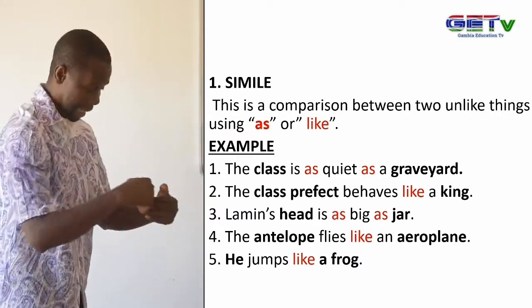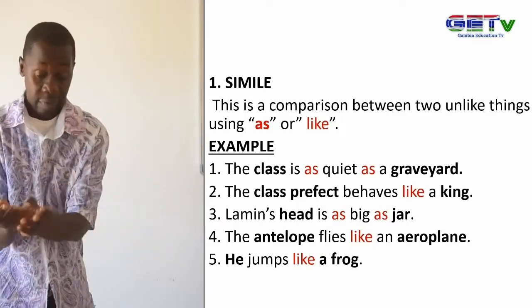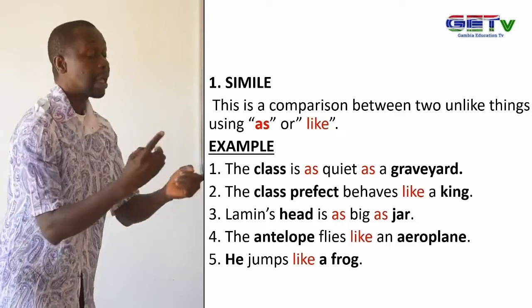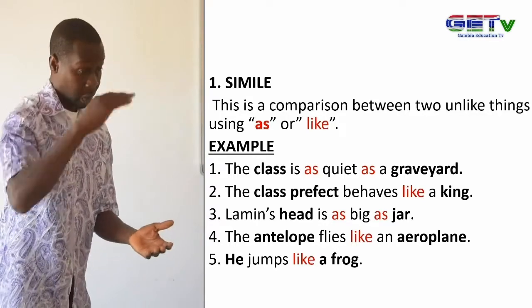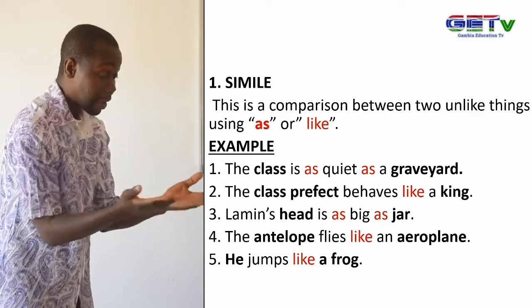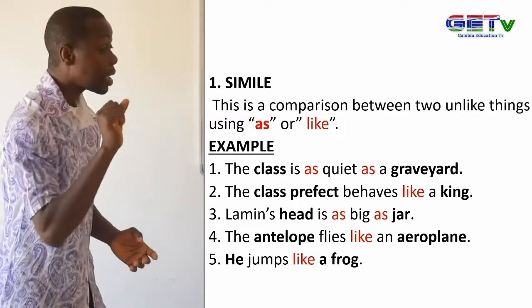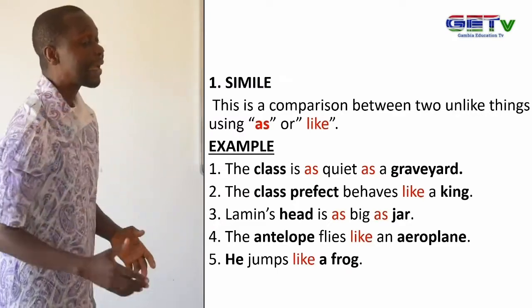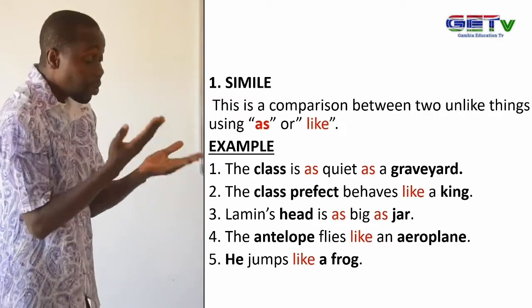The classroom and the graveyard, the class prefect and the king, the way he jumps and the way the frog jumps are unlike terms, but we are comparing them using as or like. So simile is a comparison of two things using as or like. We will now move to our second figure of speech, the metaphor.